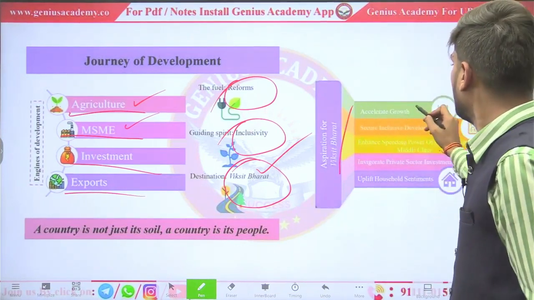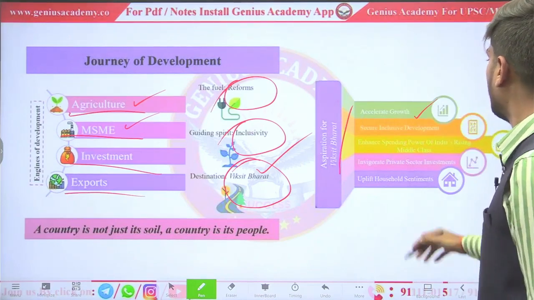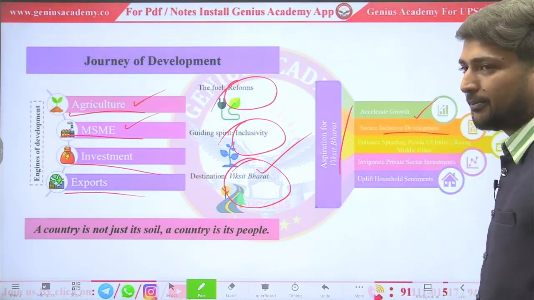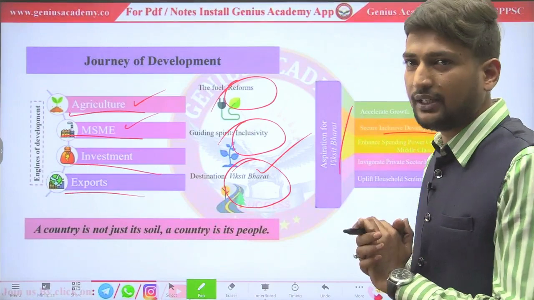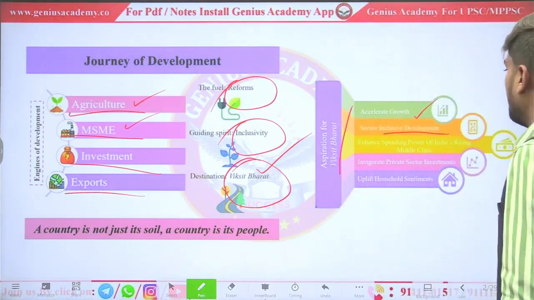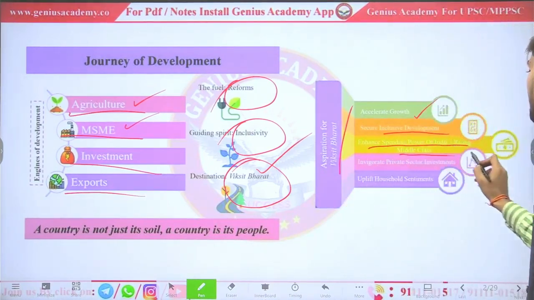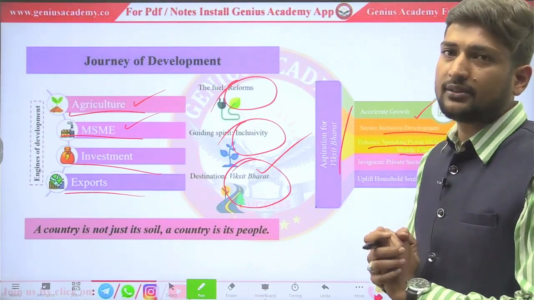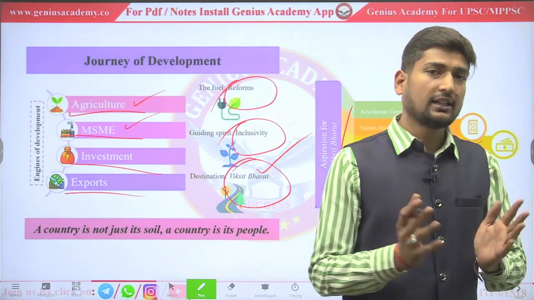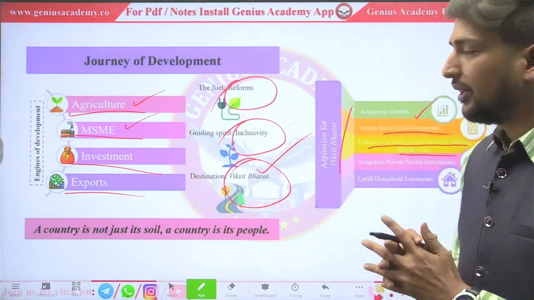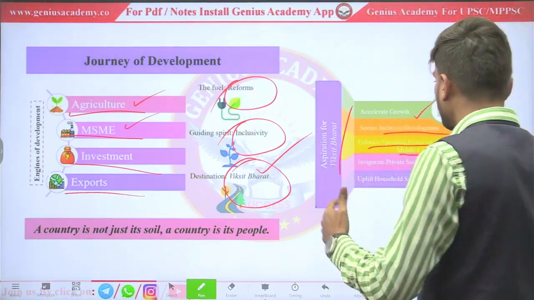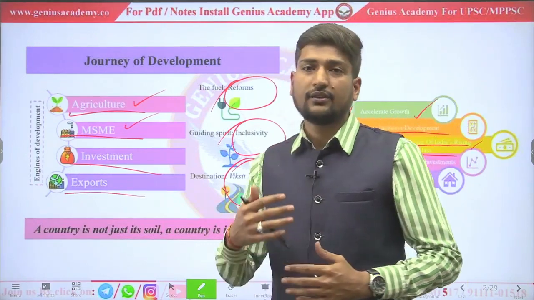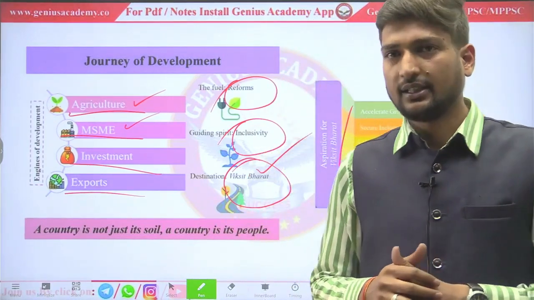We have to increase our growth. We have to do inclusive development, overall development without leaving any particular sector. Enhance the spending power of India's rising middle class. India's population is majorly covering the middle class of the society. So once their expenditure power is increased, our liquidity in the market will increase.